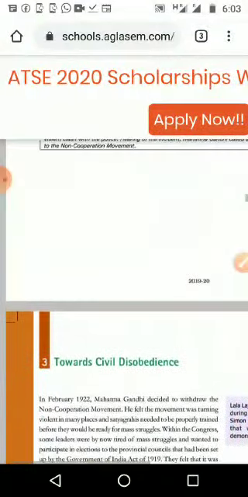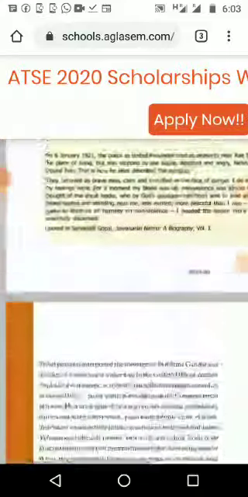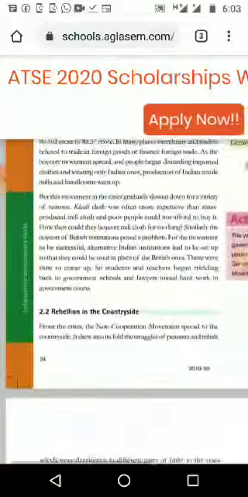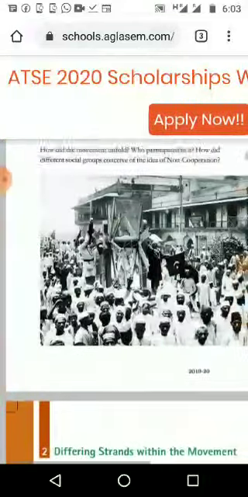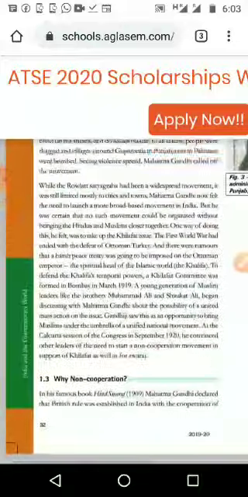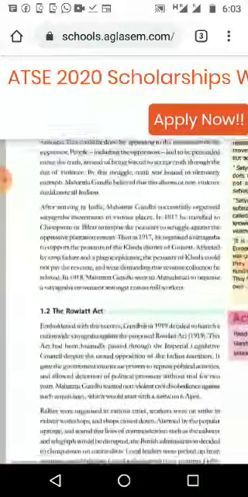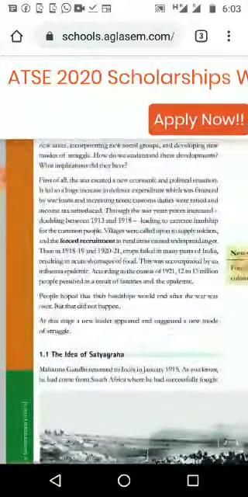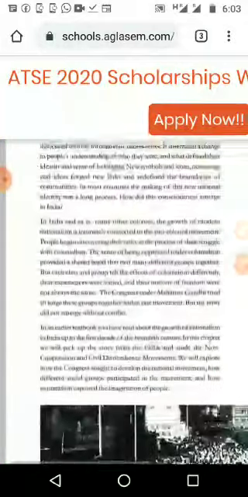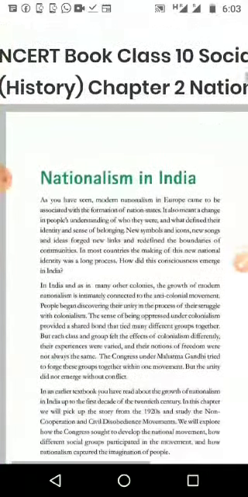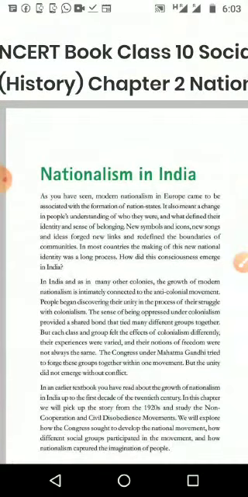First, the introduction of the lesson, what we studied in 8th standard. If you are remembering, then it is very easy. We studied about the Blue Revolution, the people's work, and the first war of independence of 1857. Are you remembering those chapters?